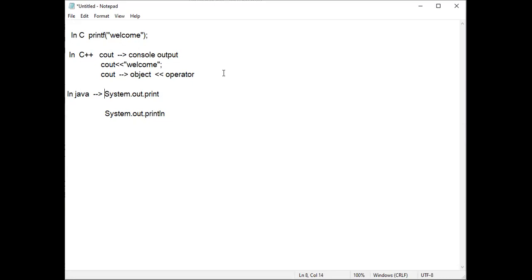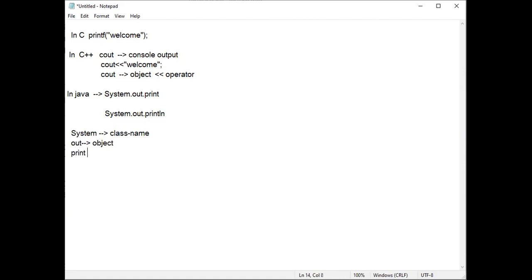But just we will discuss what is System.out.print. In case of Java, the word System is a class name. Just remember this much: the word System is a class name which is already present in the Java language. The System class we are not creating. Next, out is an object. This is also present in the Java language. We should know the terms. That's all. System is a class name, out is an object name.